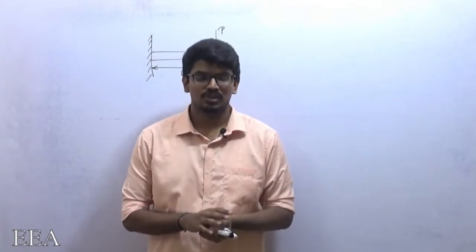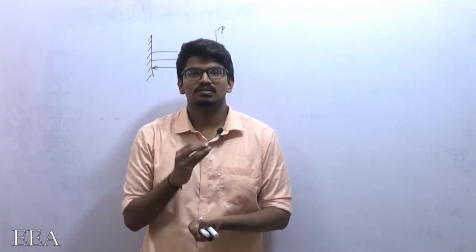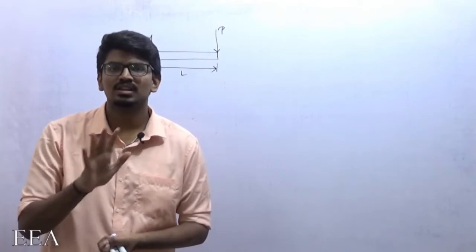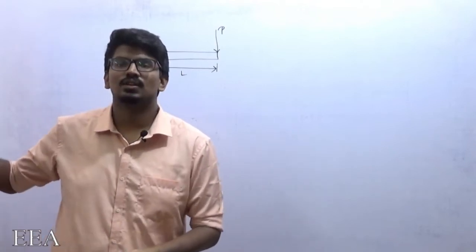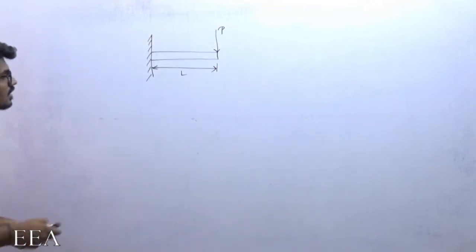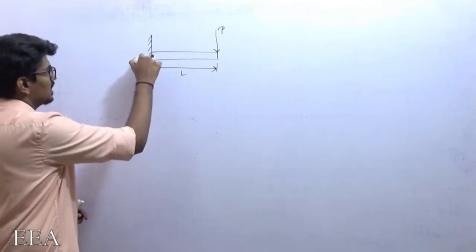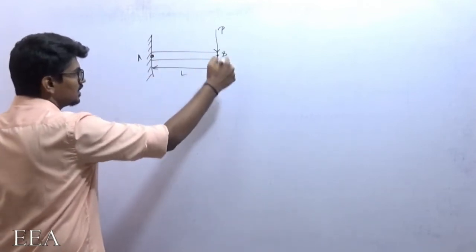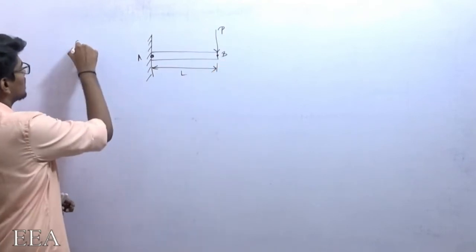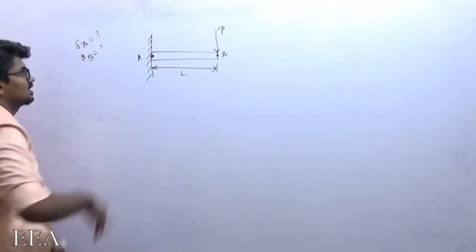We will continue. I explained about the theorem. Now I am going to give you the concepts through one example. Just listen to this example properly. All the theory and concepts which we discussed before, you will understand much more clearly. I am taking a cantilever beam as usual. Let me take this as point A, this as point B, fixed end and free end. I am going to determine deflection at B and theta at B by using the strain energy method.